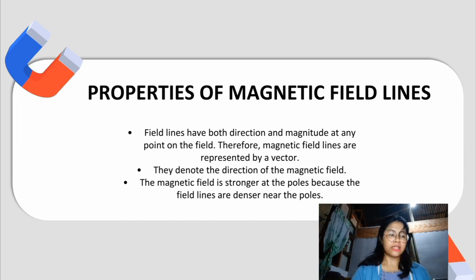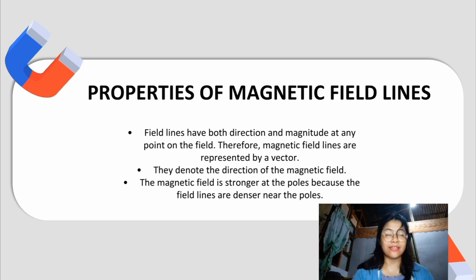So the direction of the magnetic field at a place can be determined by using a compass needle. This is an example. A compass needle placed near a magnet gets deflected due to the magnetic force exerted by the magnet. The north end of the compass needle indicates the direction of the magnetic field at the point